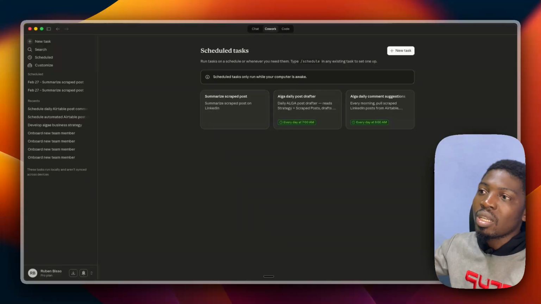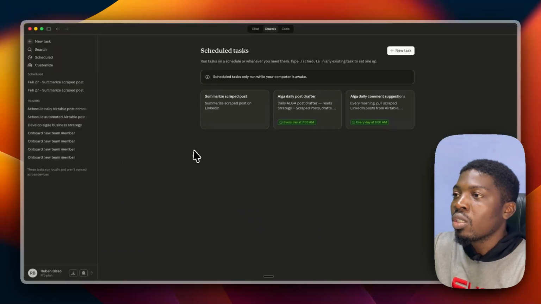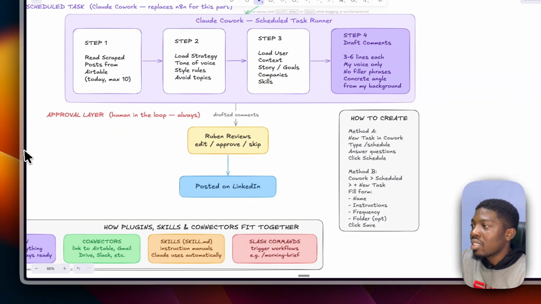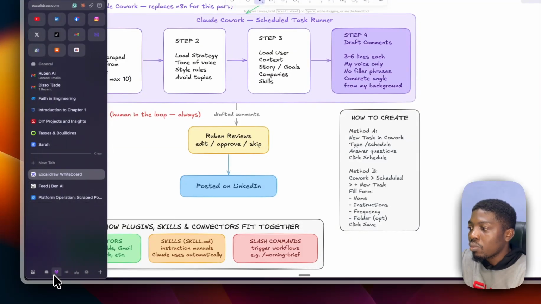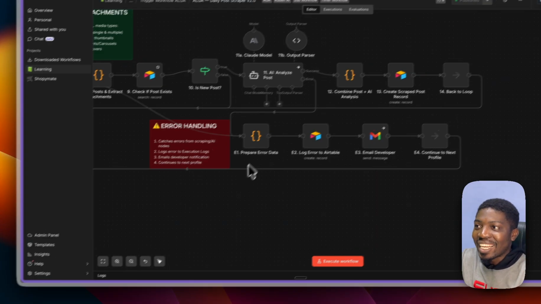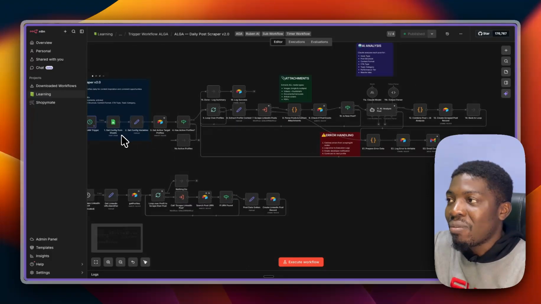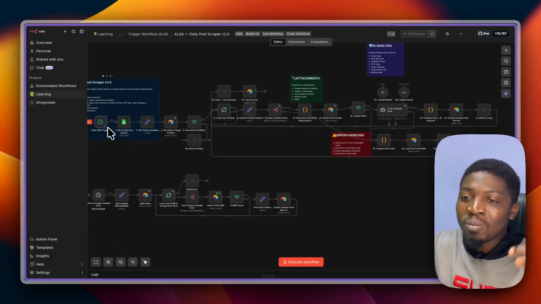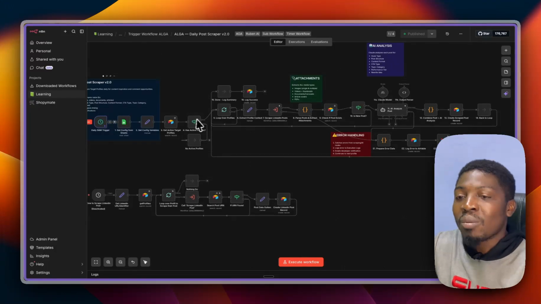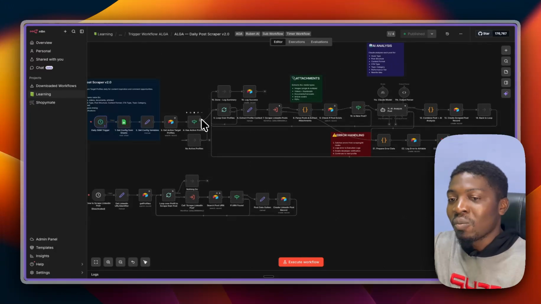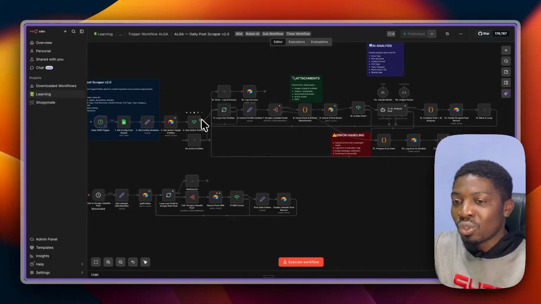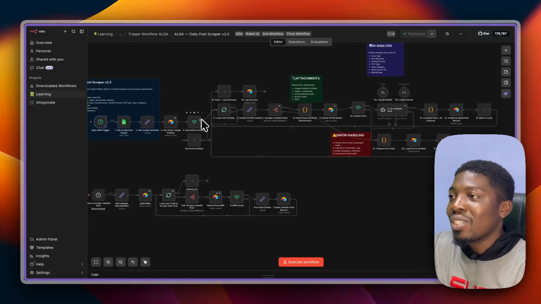For the next video, I'm going to turn this automation that is scraping posts into a scheduled task. So I'm going to turn this workflow into a scheduled task. Every morning, maybe at 5 a.m., it's going to wake up, call the scraper, scrape the posts for me, and upload them into my Airtable base. Then I'm going to have the other task that's going to take them and write a suggestion post. Then I'm going to have another task that's going to review those posts and maybe post it for me, right? So this is it for this video.